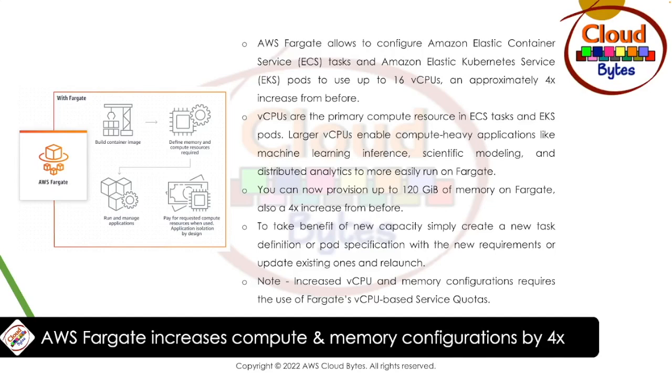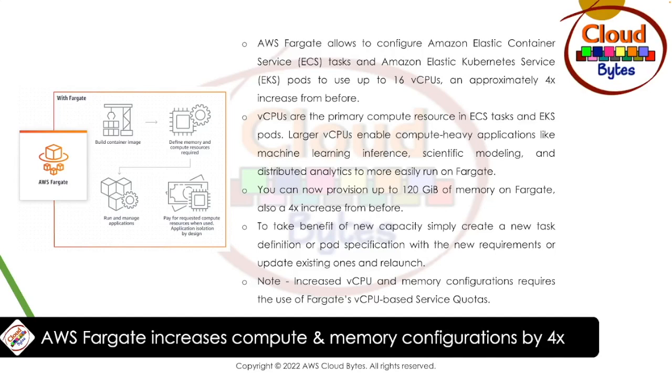Virtual CPUs are the primary compute resources in ECS and EKS pods. Larger vCPUs enable compute-heavy applications such as machine learning inferences, scientific modeling, and distributed analytics to more easily run on Fargate.